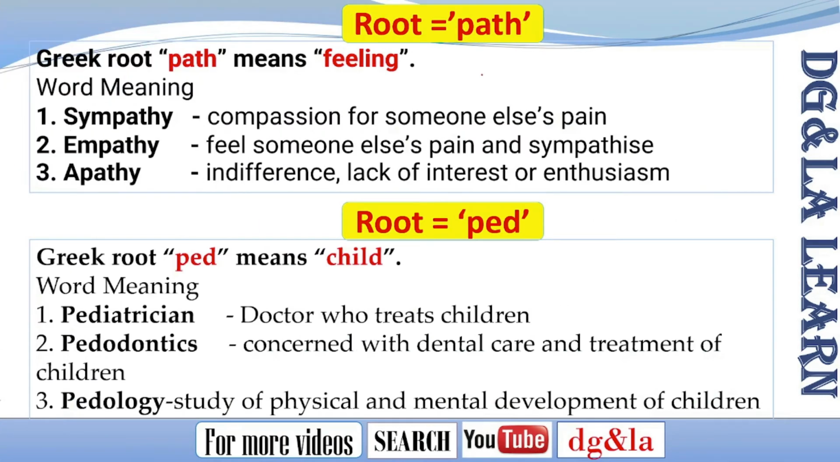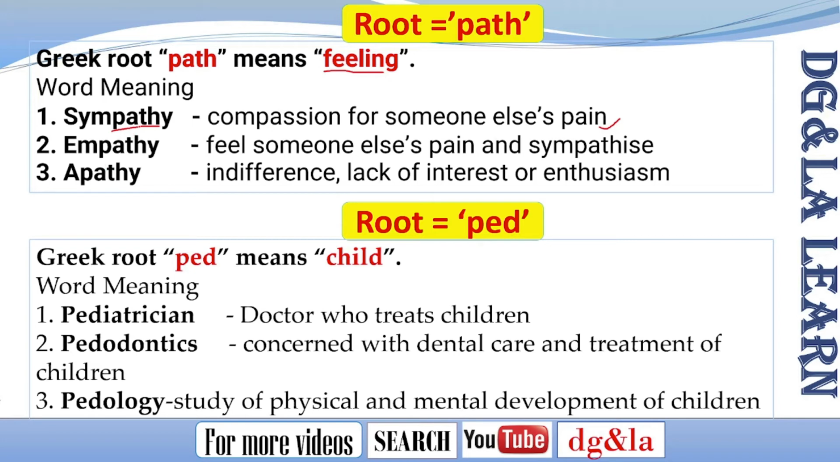Moving on, the next one is path. In English, we may refer to it as the footpath or a roadway, something related to where we walk. But taking from the Greek, the root path means a feeling. An example is sympathy. It is compassion for someone else's pain. This is a feeling of pity or sorrow for the suffering or distress of another. The compassion we show towards another person is called sympathy, which originated from the Greek root path.